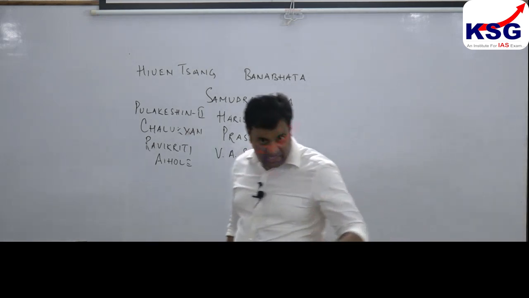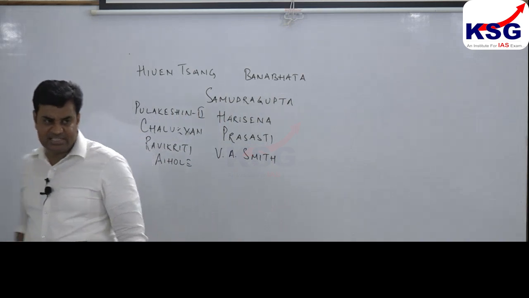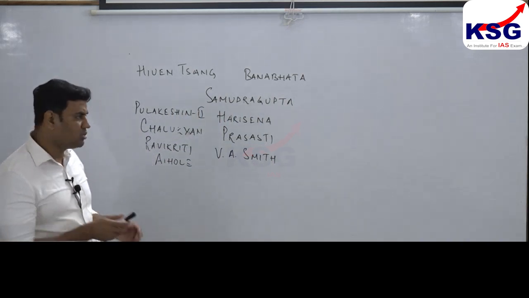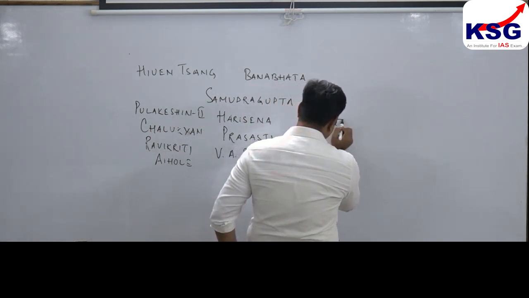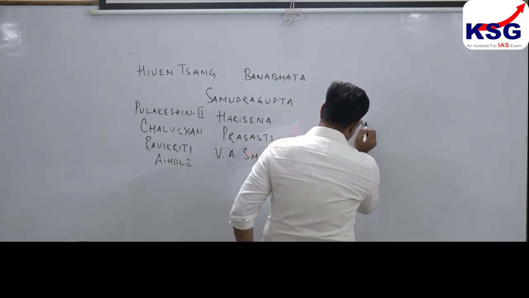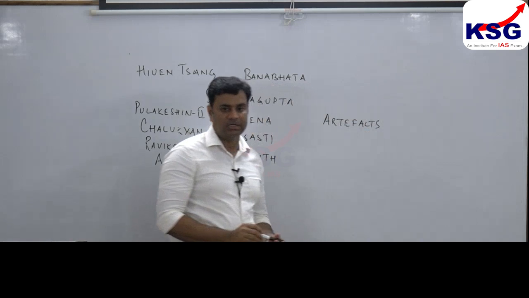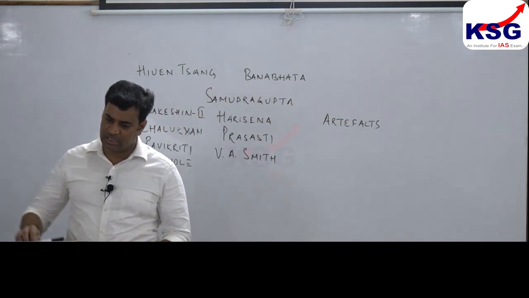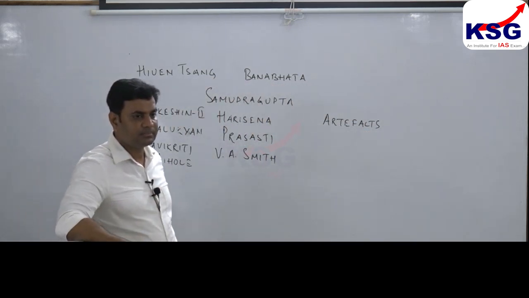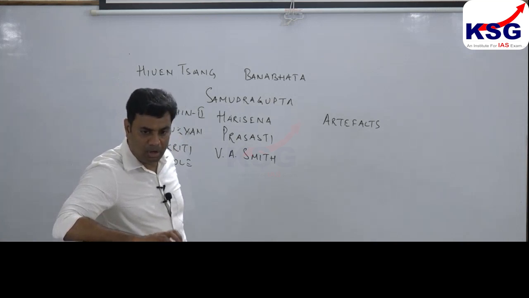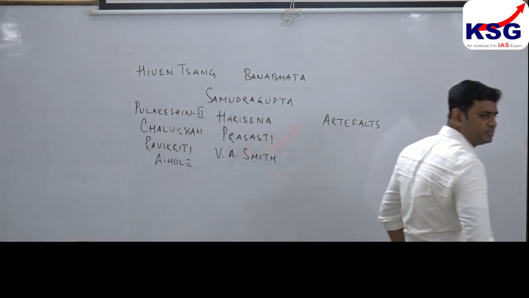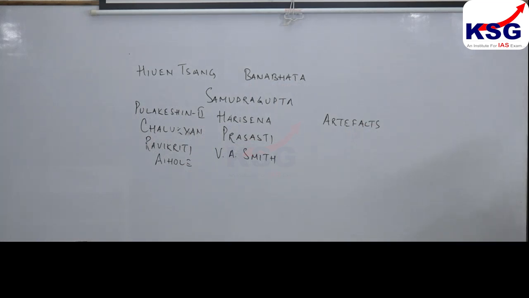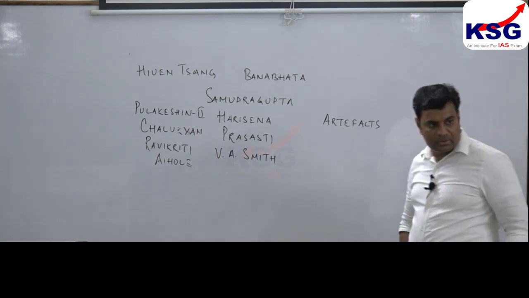In fact, seals are the most important artifacts of this civilization. Clear, right?